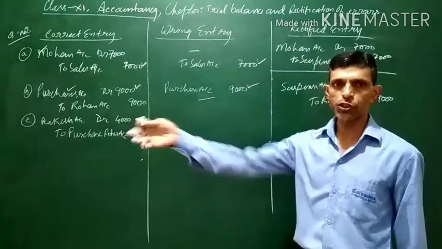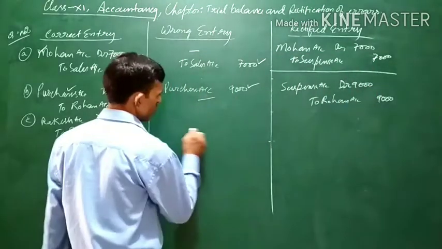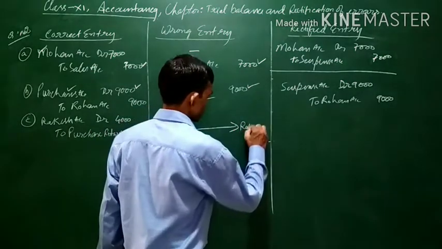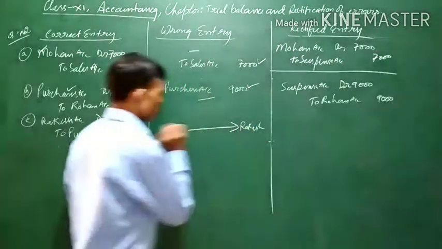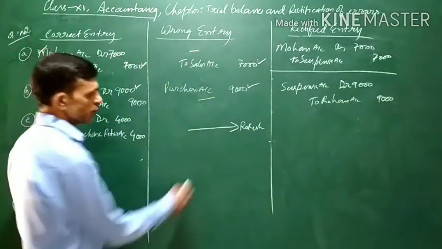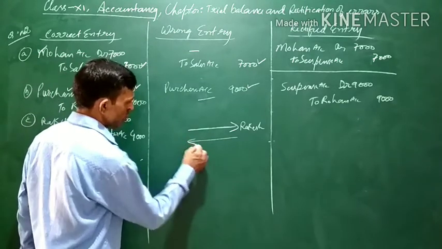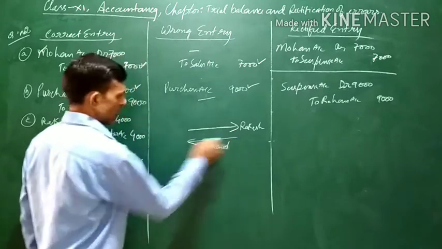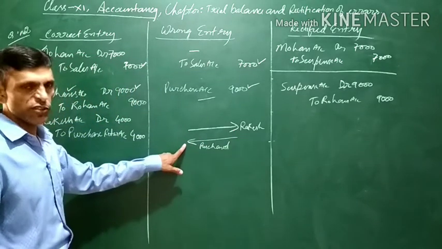Goods have been returned to Rakesh. Suppose this is Rakesh. It means we have purchased the goods. At the time of purchase, we received the goods.